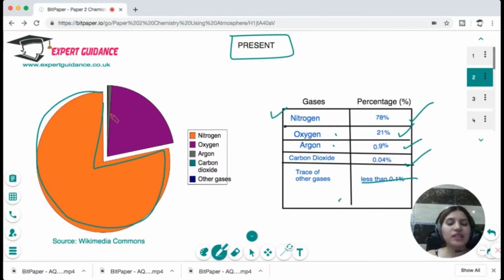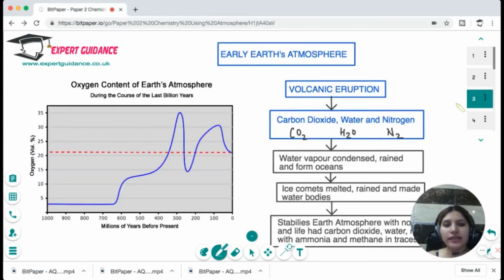But this was not the scenario in the Earth's early atmosphere. In the Earth's early atmosphere, carbon dioxide, water, and nitrogen dominated. If you see this graph here, you can see that millions of years before present, the oxygen concentration was too low. And it started to increase gradually. And around 400 million years ago, there was a sudden increase in the concentration. And now it has stabilized to 21%.